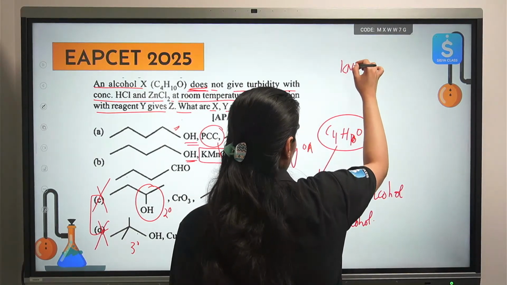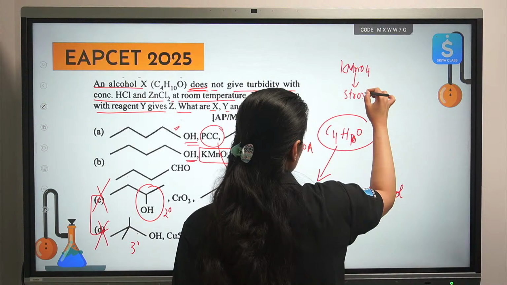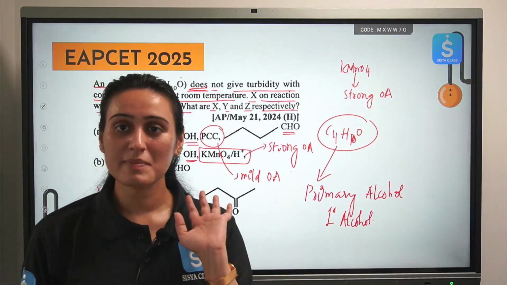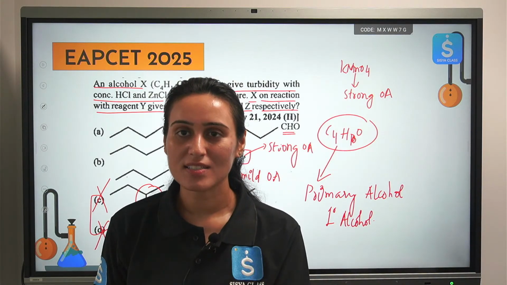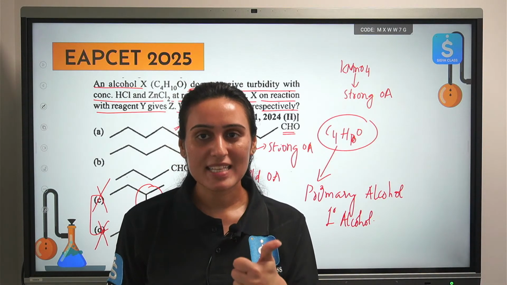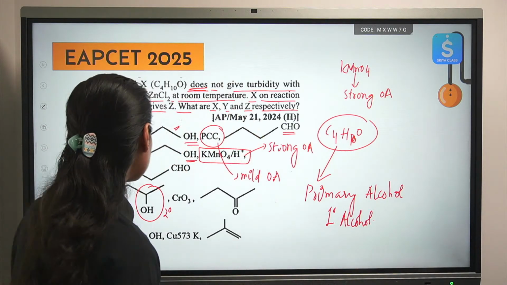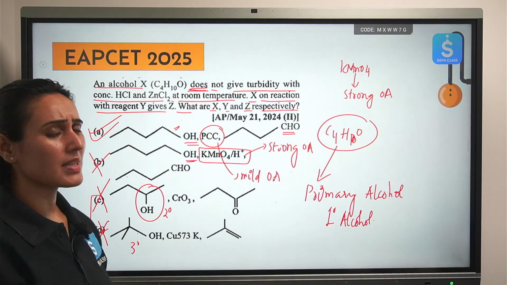KMnO4 is a strong oxidizing agent. On oxidation of alcohol, it will give you carboxylic acid. It will not stop the reaction at aldehyde. It can't because of its high oxidizing properties. So PCC giving you aldehyde is the correct answer. So this is correct, this is wrong.